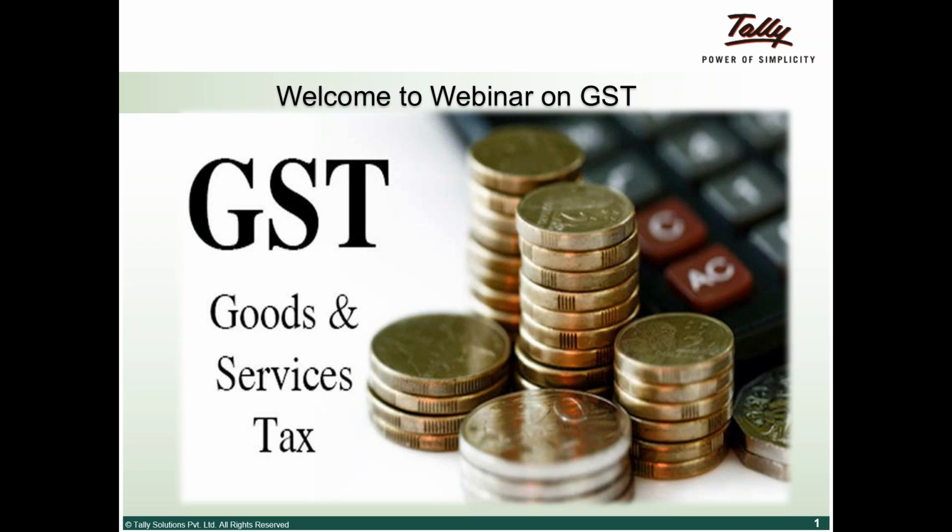Tax on tax, which was VAT on service tax and things of the sort, is out of the picture, making it a pure play indirect tax where the benefit cascades from one person to the next.